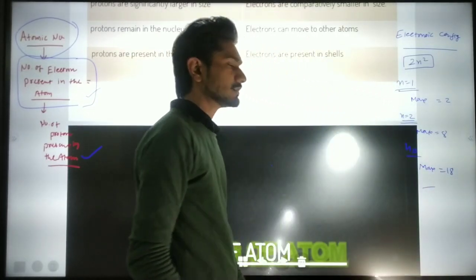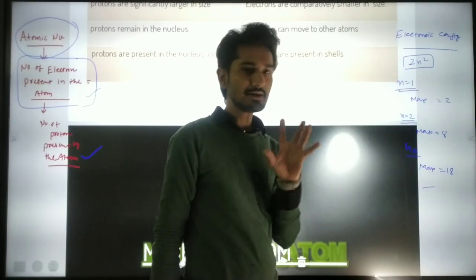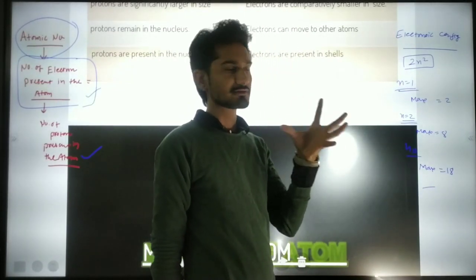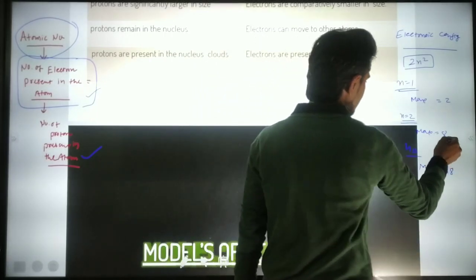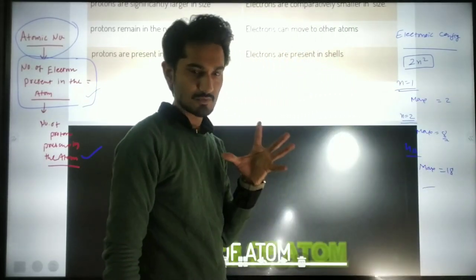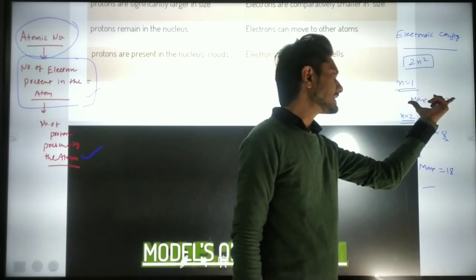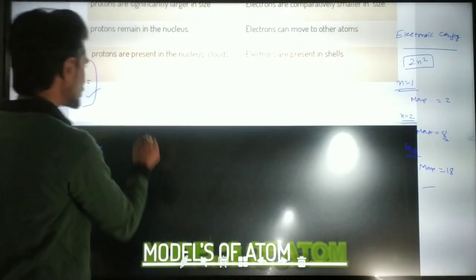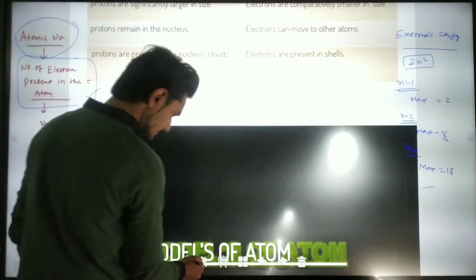But we have also seen that the outermost orbit can hold a maximum of 8 electrons. So if there is 1 electron present in hydrogen, we have taken the example of hydrogen.